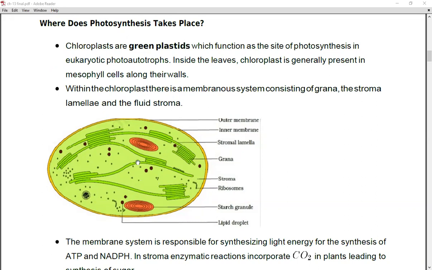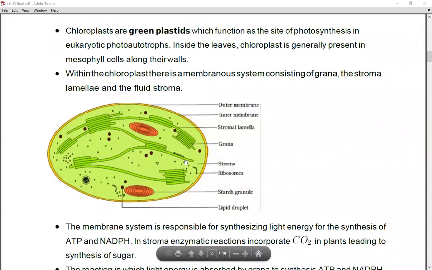Then stromal lamella: you can see over here, this grana has been connected with another grana, and whatever connects them inside is the stroma lamella, right? Next is the fluid stroma. That is the background fluid of the chloroplast, and that is stroma, right? So now we are going to see the structure of the chloroplast.